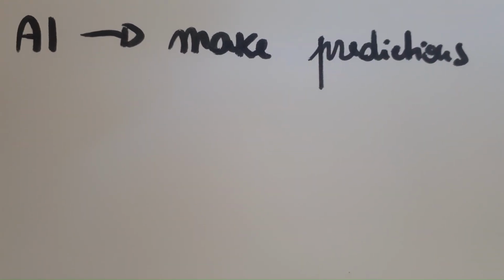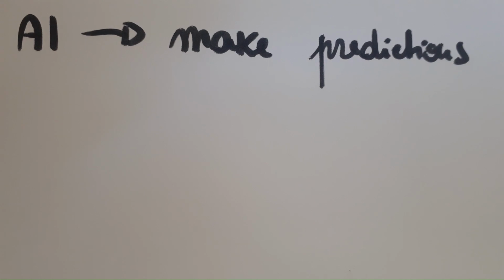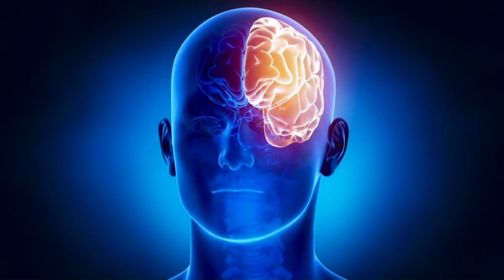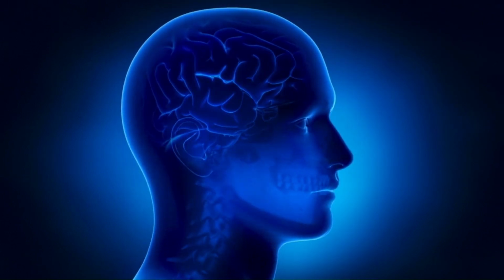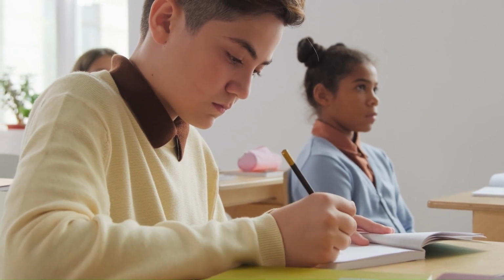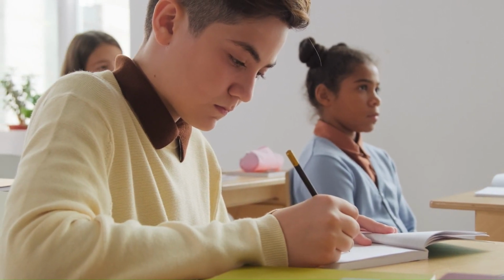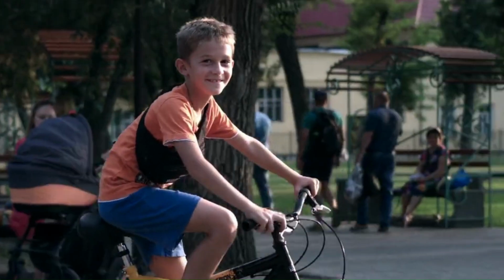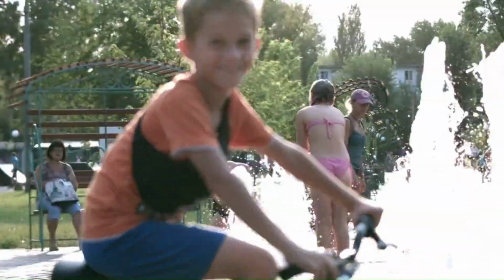Scientists through AI try to emulate the human brain as much as possible. The human brain is made of neural networks, and AI also uses neural networks. Now, think of a child who is trying to learn words and a language. Once he learns the word car, he associates everything that has wheels with a car.